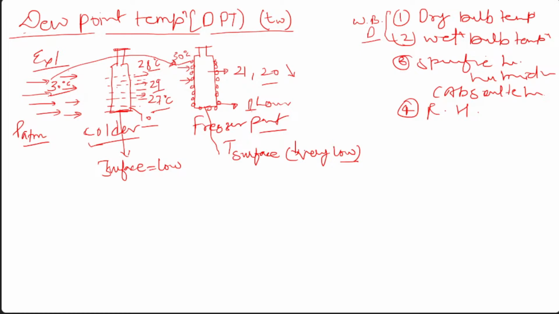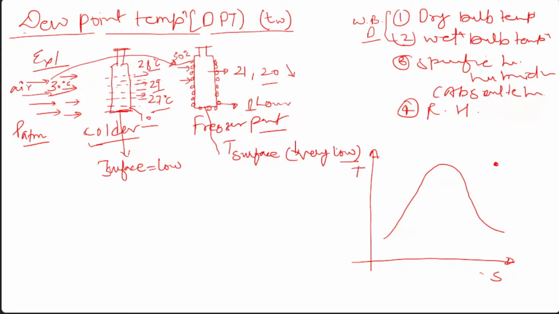Everybody getting my point? Yes, sir. Okay. Because we are talking only about the moisture part of the air, the vapor part of the air, we need to discuss only the TS curve, which I think we covered yesterday. This TS curve is applicable only for the vapor part of the air. So let's say this is the state of the air which we are supplying from here, at a particular pressure.